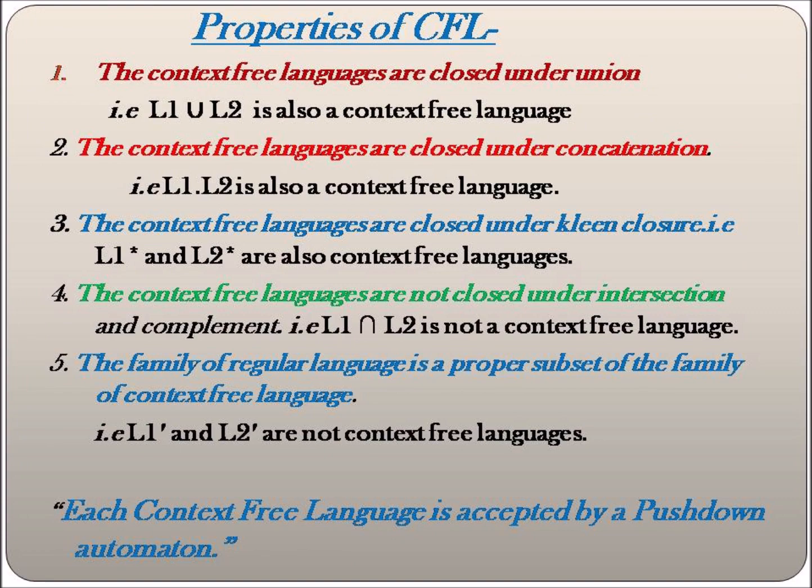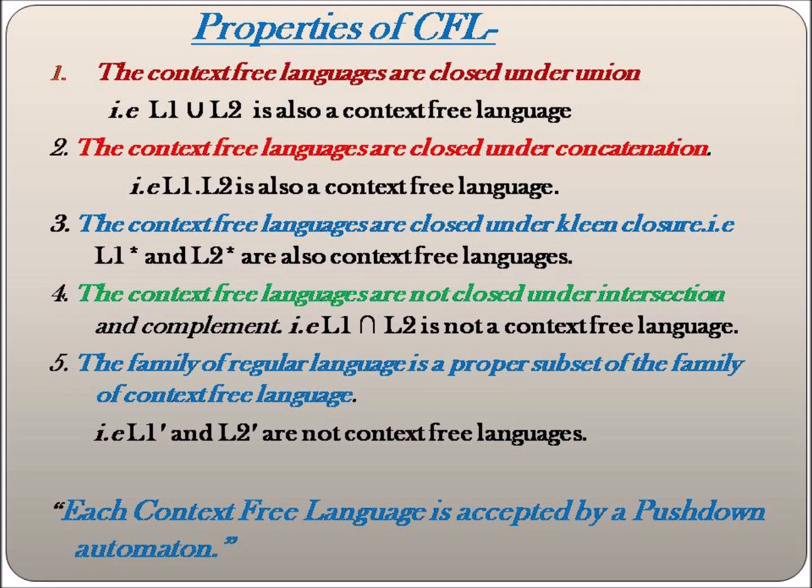CFL. Context-free languages are closed under union. Suppose L1 union L2, then we may say that it is a context-free language. L1 is our language which is context-free, and L2 is also a language which is context-free.